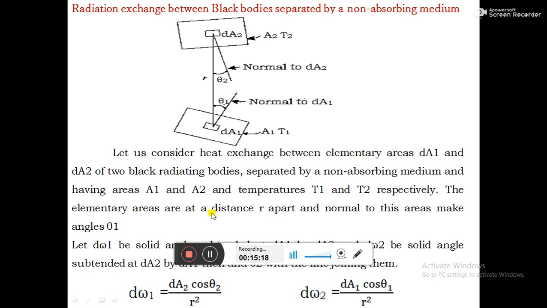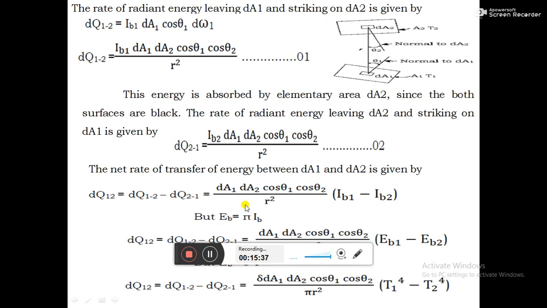As seen from dA2, dA1 is a diminished object, and this diminished image is given by dA1 cos θ1 divided by r square. These are the solid angles subtended at dA1 and dA2.